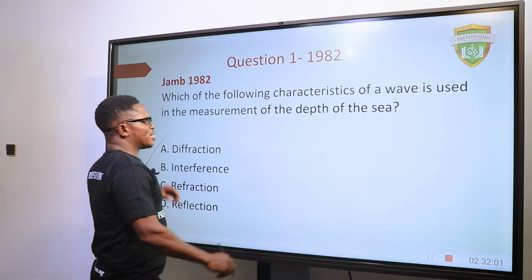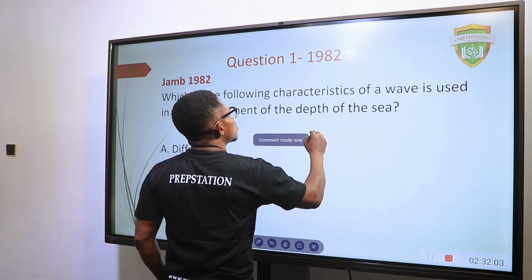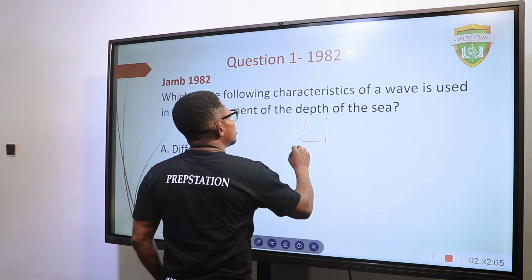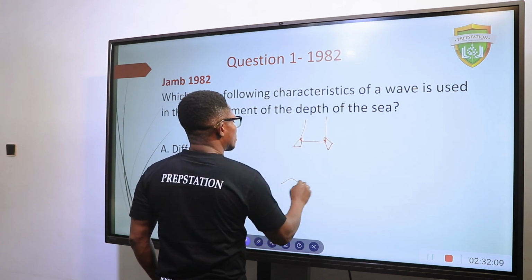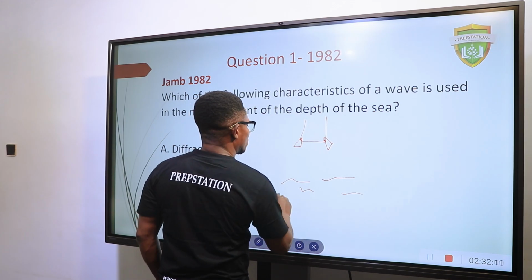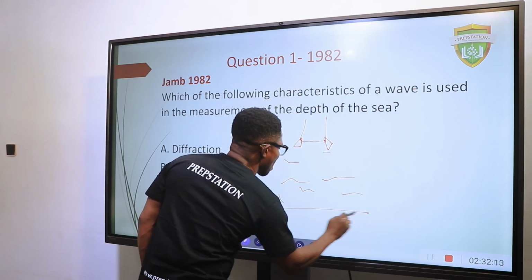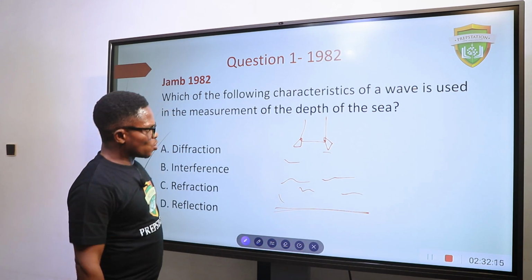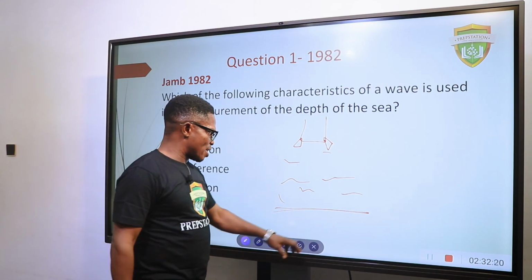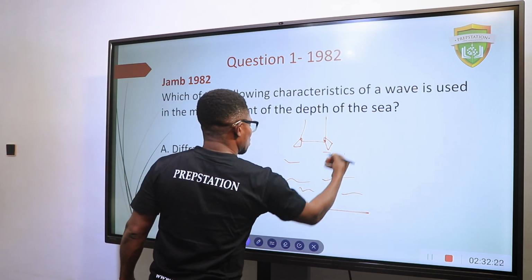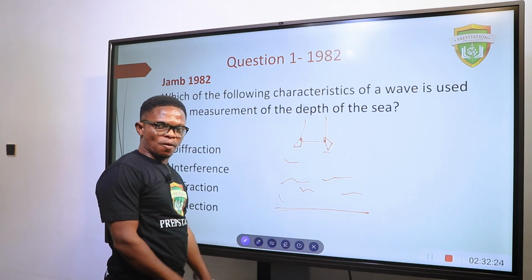To measure the depth of the sea, there is something called sonar under the ship. It's a device with something like this. This is the sea, and here you have the sea bed. The sonar is a device that sends a signal to the sea bed, and then the other part of the sonar receives the reflection.